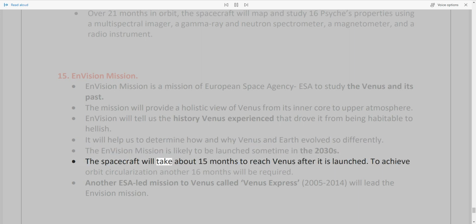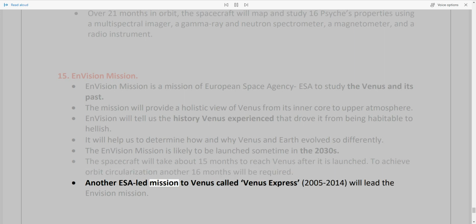The spacecraft will take about 15 months to reach Venus after it is launched. To achieve orbit circularization, another 16 months will be required. Another ESA-led mission to Venus called Venus Express, 2005 to 2014, will lead the Envision mission.